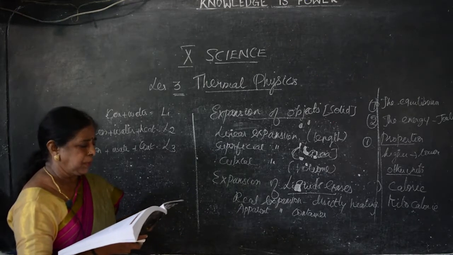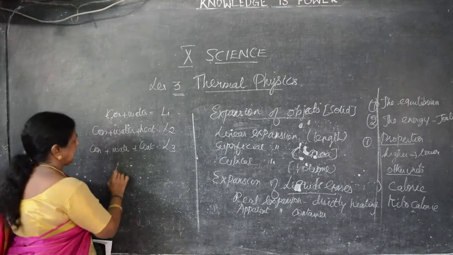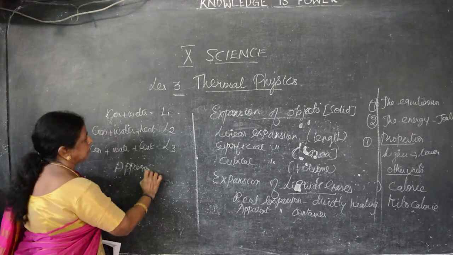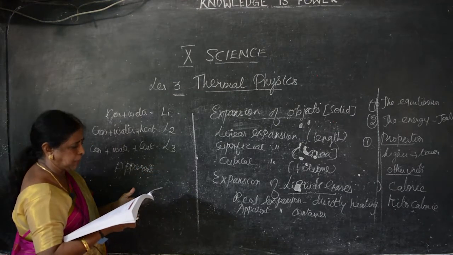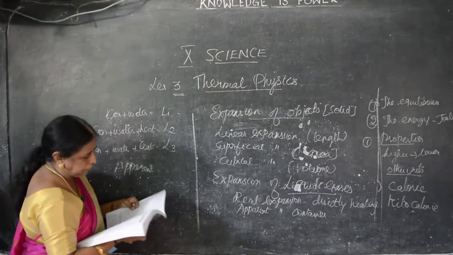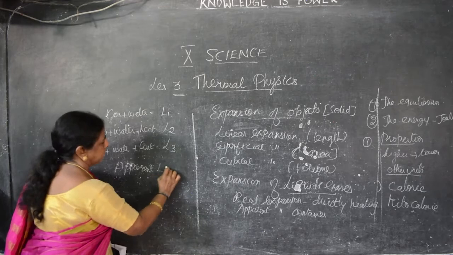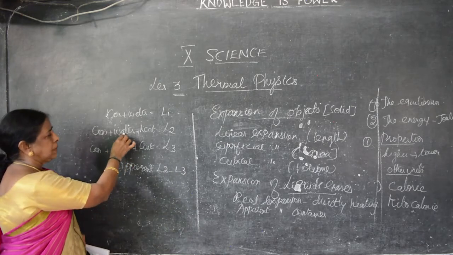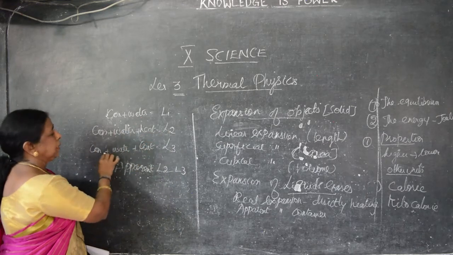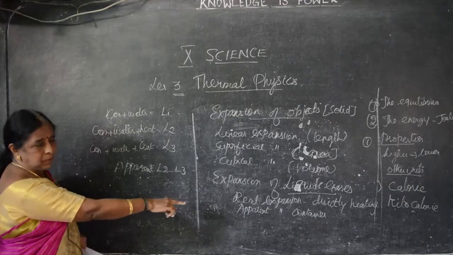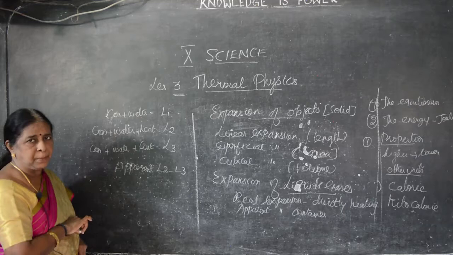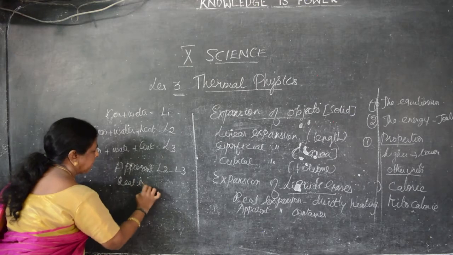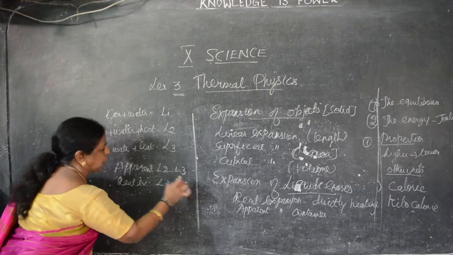Now we have to find out what apparent expansion is. With the container is known as apparent expansion. That is L2 minus L3. Here we have water, container, heat, that is L2, then container, water, further heating. With the container, we are finding the apparent expansion. Without container, that is real expansion. And the real expansion is L3 minus L1, that is the starting level. Clear?